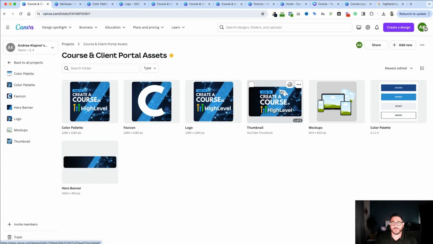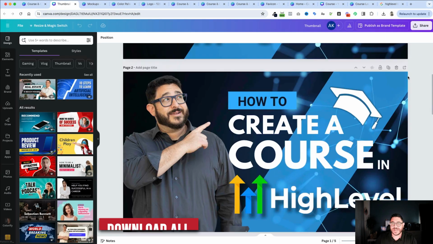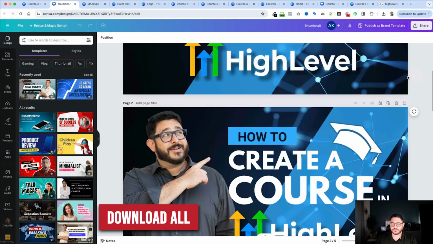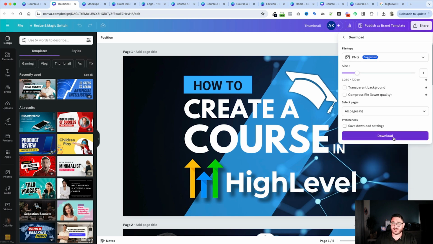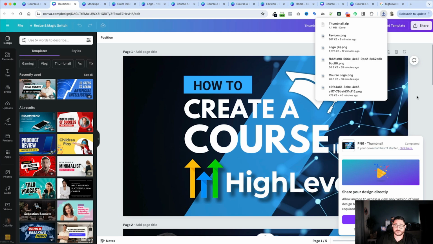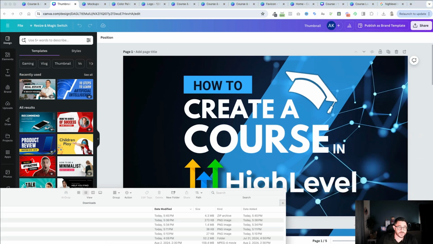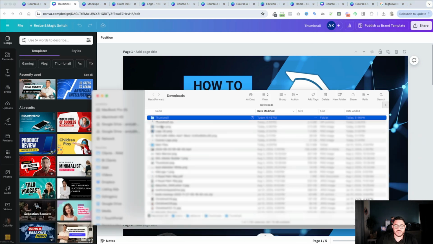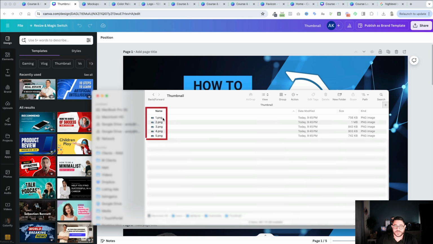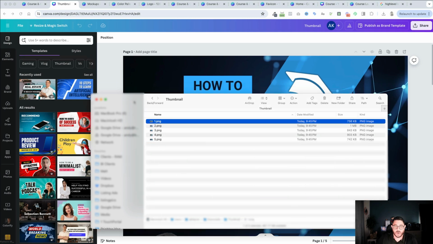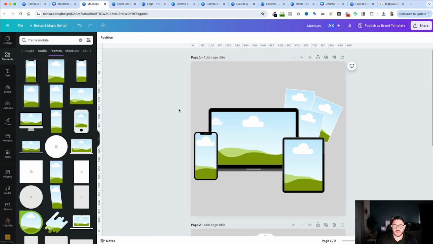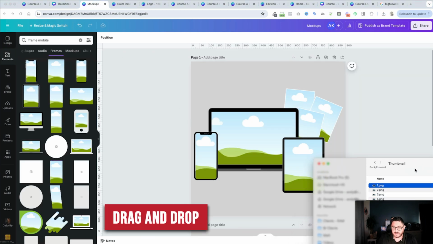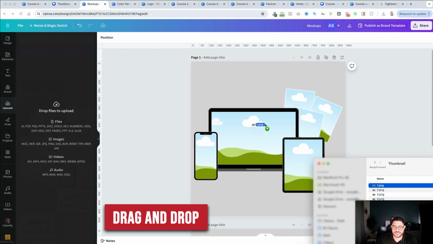Click here. I'll open up my thumbnail and I'm just going to download all these thumbnails. I go to share. I go to download and it's going to download all 5 images into a zip folder. All right. Now I'm going to open up that folder and I'll just double click the zip file and go into the thumbnails and they're all right here. Now, all I need to do is I'm going to move this kind of over here. I'll go back into the mockups and I am dragging from here just into the document.